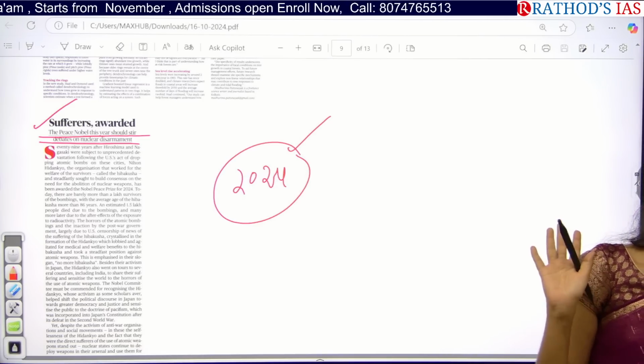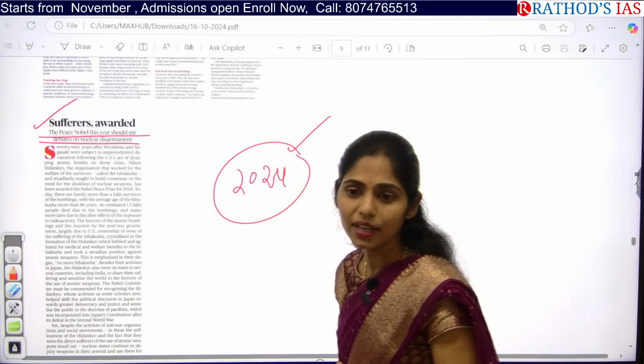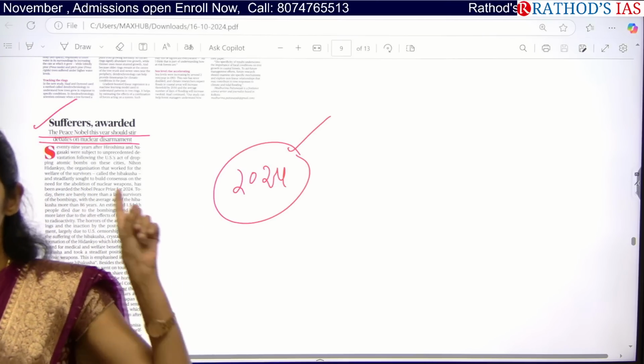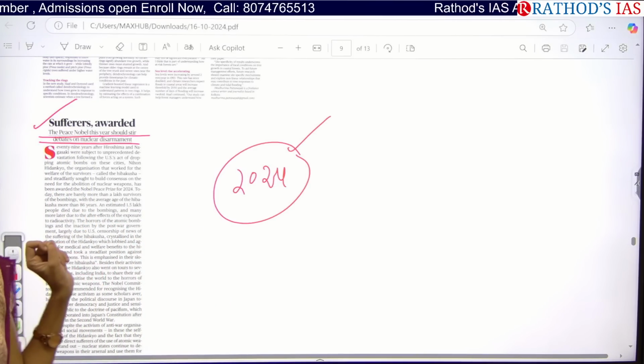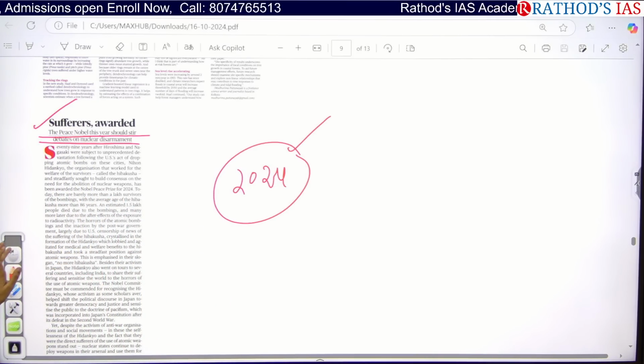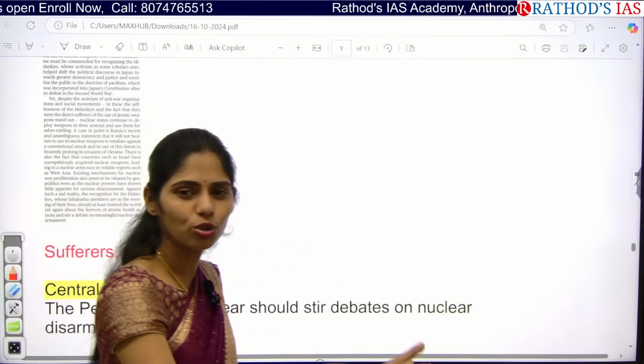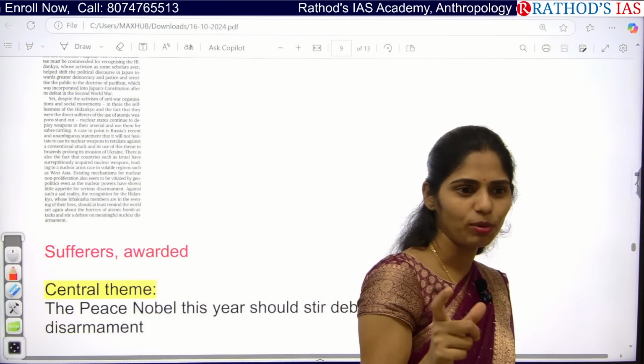from science and technology there is a high chance of getting a question regarding atomic bombs or nuclear bombs or nuclear disarmament, because this organization has been focusing on nuclear disarmament from that time onwards. So now finally it got the Nobel Peace Prize. Do you know the names of the bombs which were dropped on Hiroshima and Nagasaki? What is the name of that bomb?